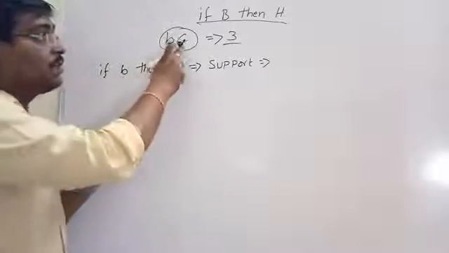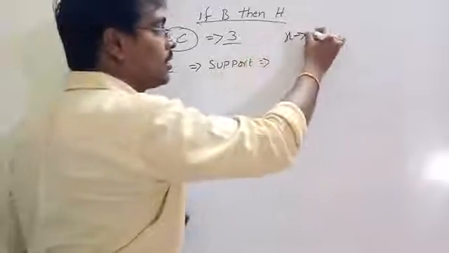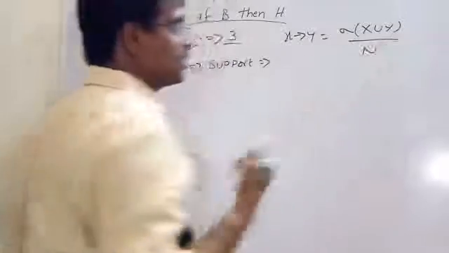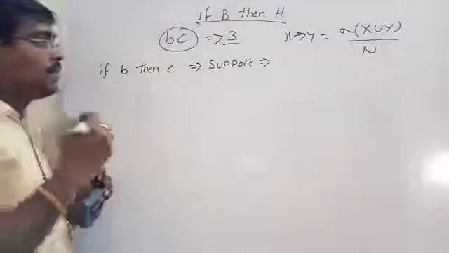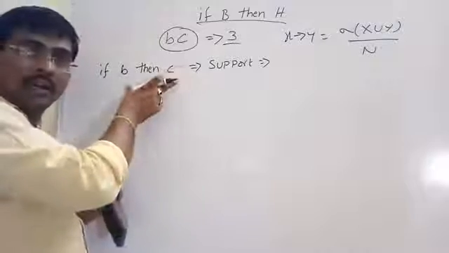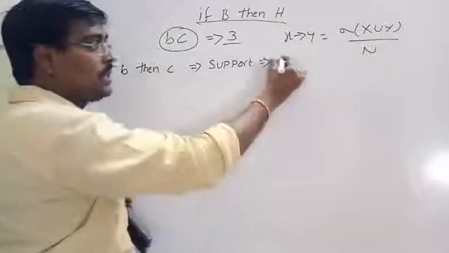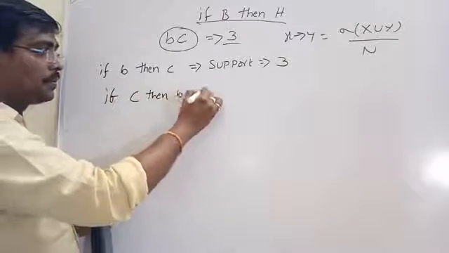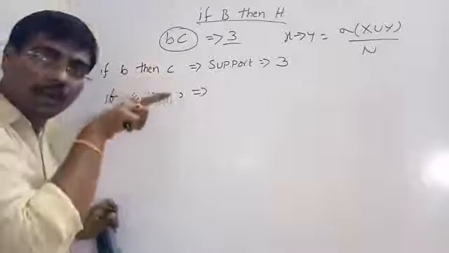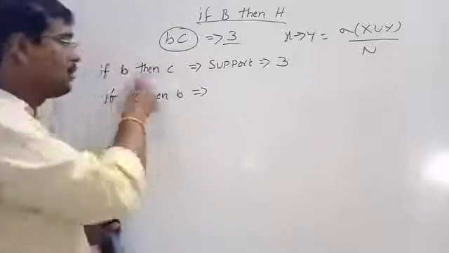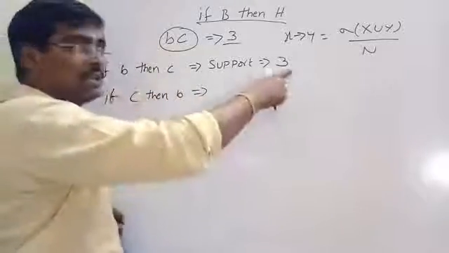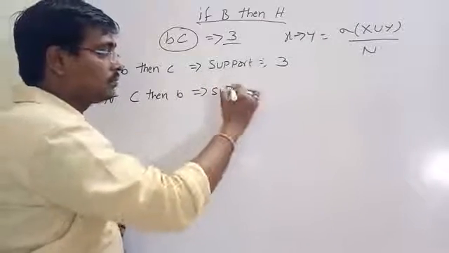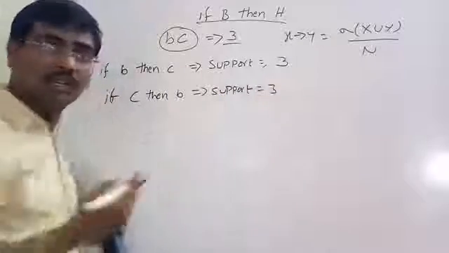We already know the formula: if X tends to Y, the support is the support of X union Y divided by the number of transactions. We already know B and C; the support of B and C is 3. Similarly, if C, then B. That means the combination: in how many transactions do both B and C appear together? B and C appear together in 3 transactions, and C and B also appear in 3 transactions. So support is 3, no problem.